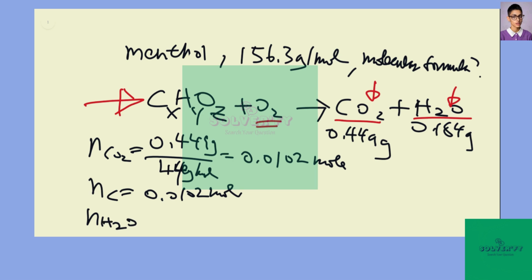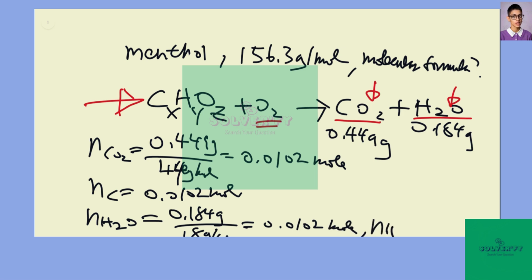Same thing, we look for the number of moles of hydrogen, but we start with water. We have 0.184 grams, and the molar mass of water is 18 grams per mole. So 0.184 divided by 18 gives 0.0102 mole of water.